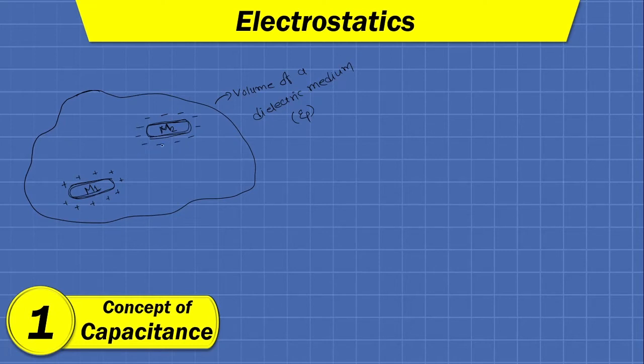Okay, so there are no other charges present in the dielectric, because we know that all the other charges inside the dielectric medium are bound charges. So the total charge of the system is 0.